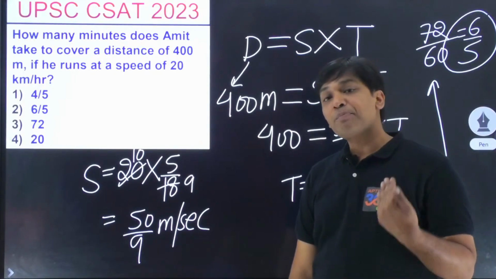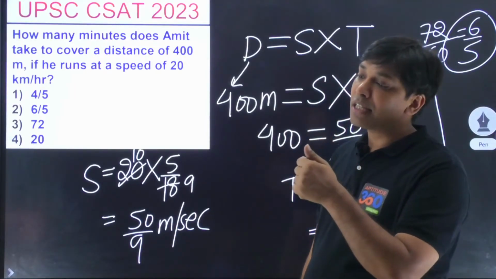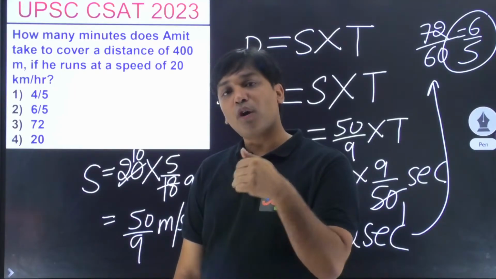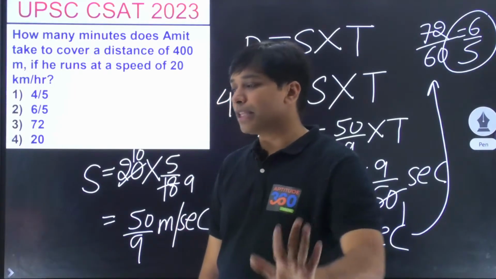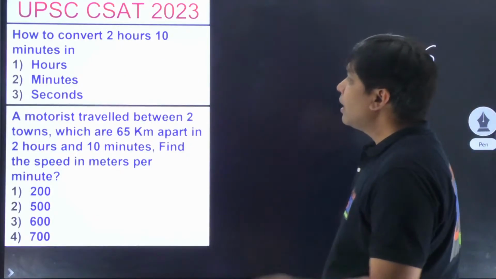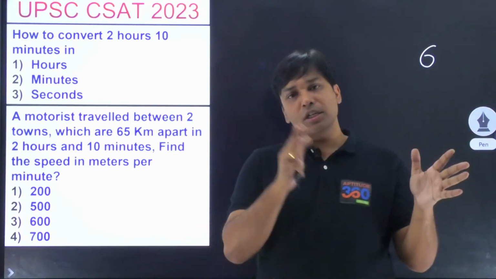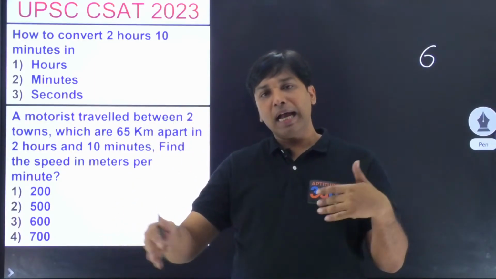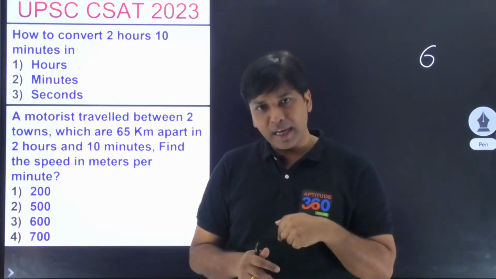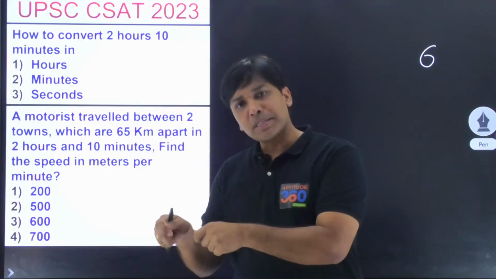कभी कभी क्या होता है ना, हम प्रॉब्लम लगाने के बाद में भी हमारे को समझ में नहीं आता, वो ऑप्शन के साथ में, वर्डिंग के साथ में ऐसी बातें बोल जाएगा कि हम गलत लगा के आ जाएंगे. Whereas all the steps that we were following, they were all correct. Now, one thing we understood is that distance is equal to speed into time, and if two variables are there, how do we find out the third variable? And then we also learned how to convert kilometer per hour into meter per second and vice versa.